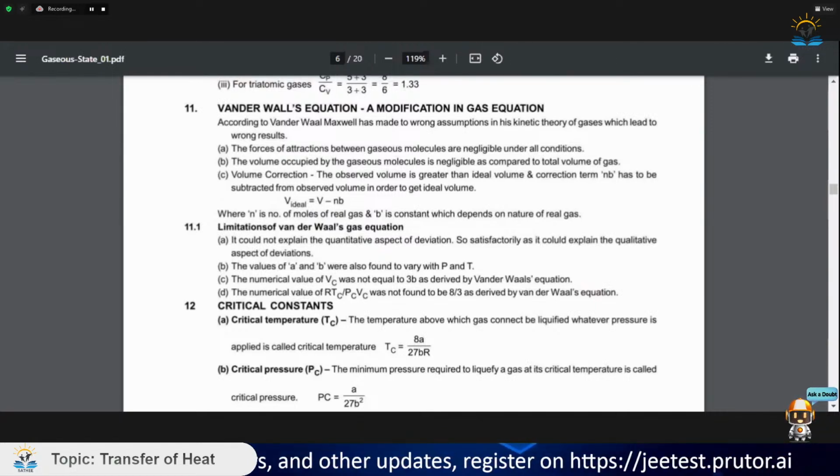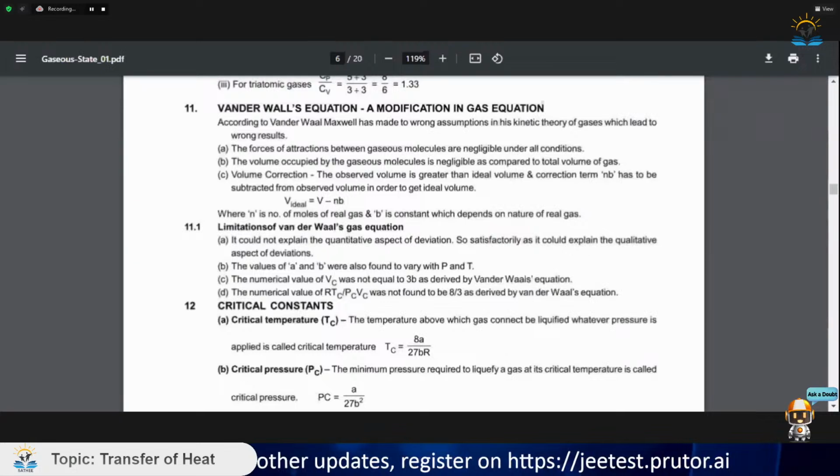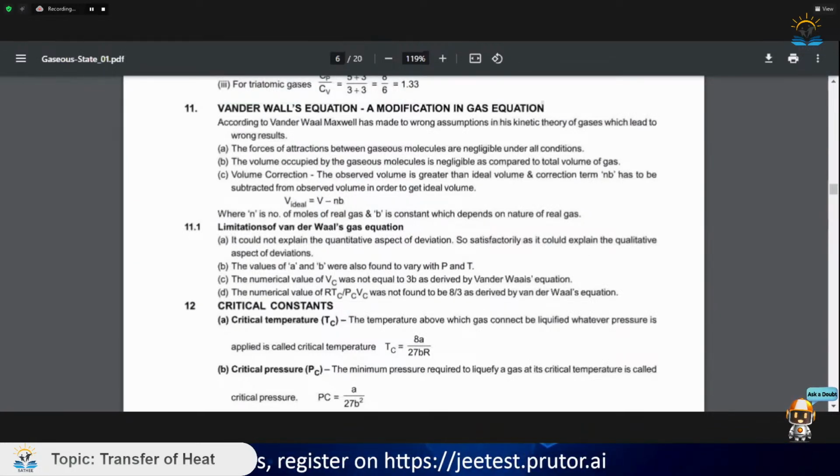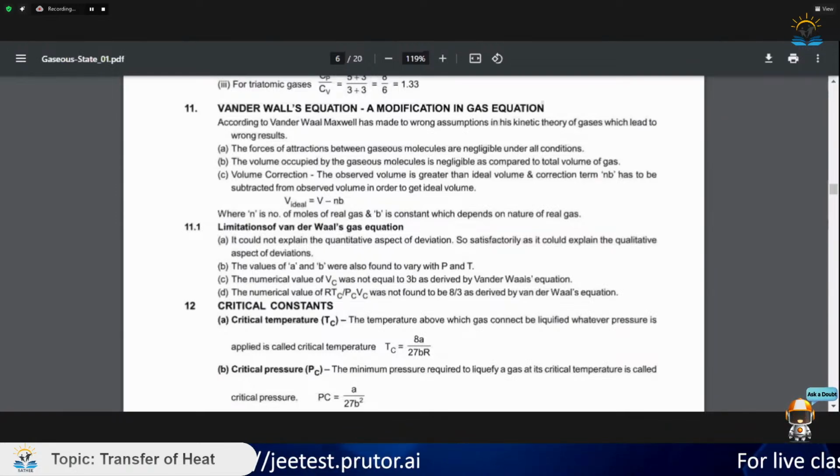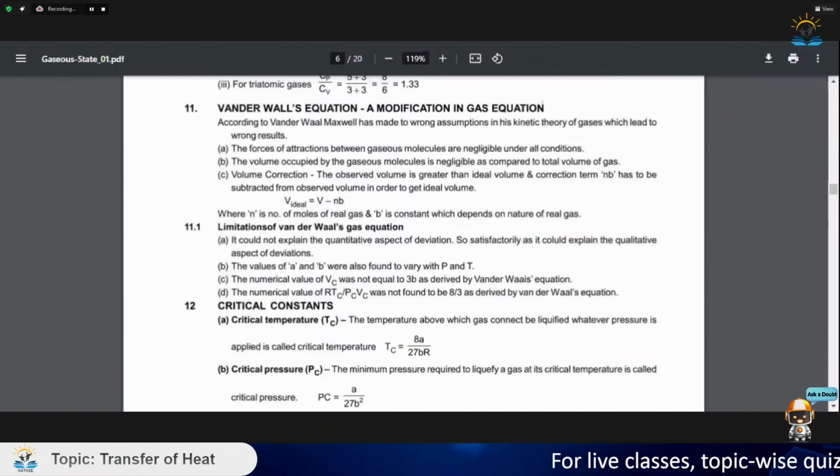So there would be a reduced pressure on the wall, and we get the pressure as P plus n square a by V square. The ideal gas equation is thus modified, and we get the van der Waals equation as P plus n square a by V square, into V minus nb, is equal to nRT.